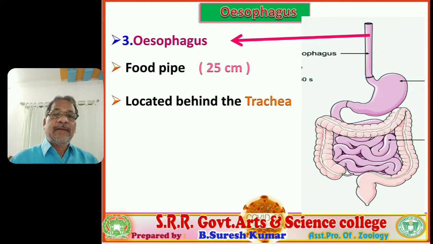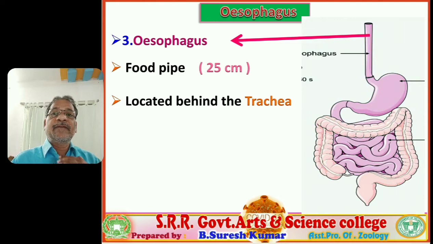behind the trachea. If we observe our neck region, this is the anterior region and this is the posterior region. In the anterior position, at first the air passage is present, the trachea, the respiratory tract. On the posterior side, you observe the vertebral column is present. So between the vertebral column and the trachea, in the middle region, the food pipe, the esophagus, is placed.